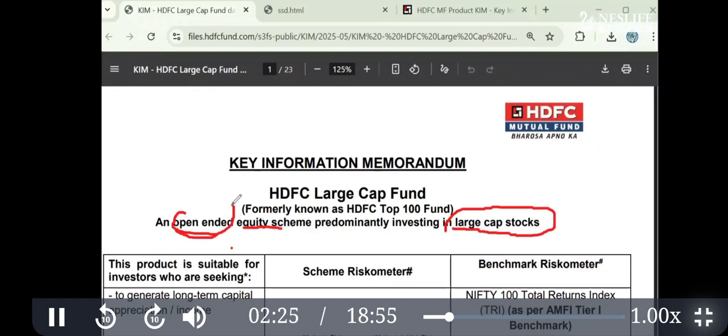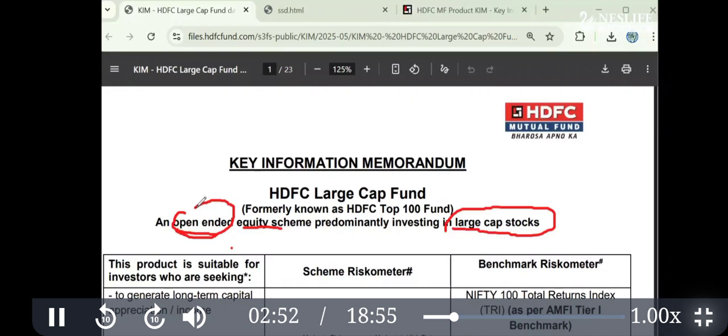Open-ended means the mutual fund where you can invest any day of the year, you can exit any day of the year. There are close-ended schemes where there is only a limited period where you can invest and exit. And there are interval schemes as well. But we invest only in open-ended schemes.